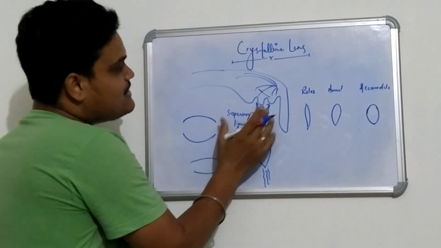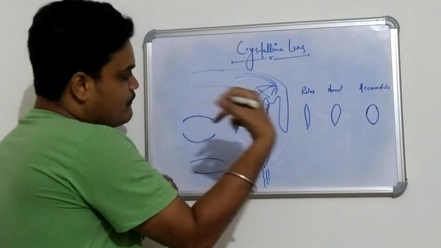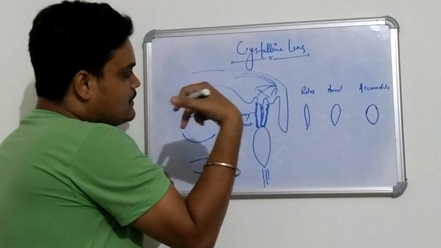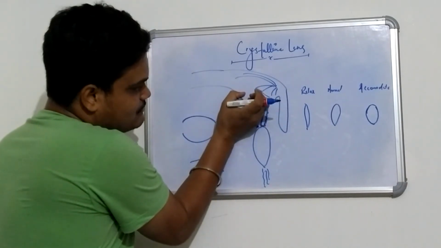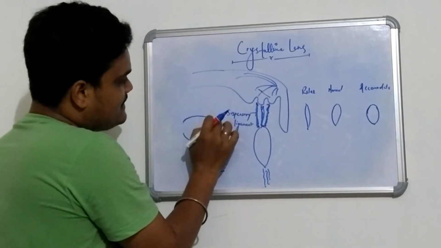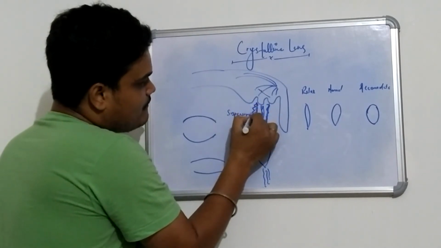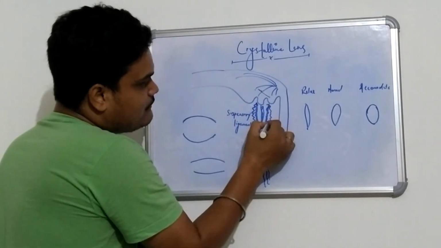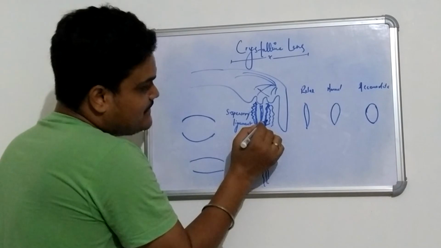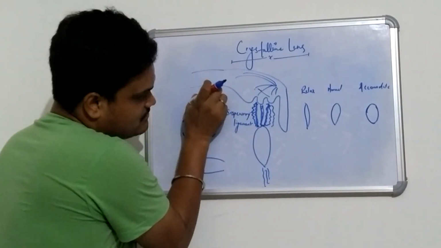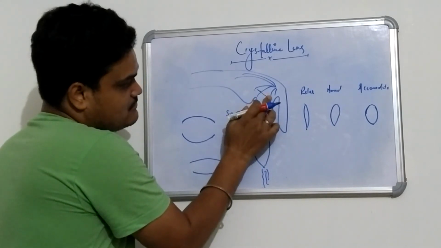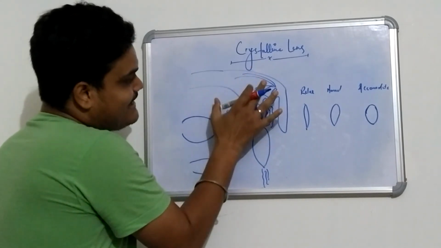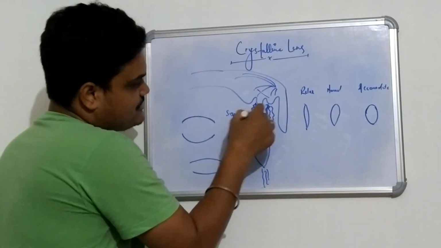Whenever you constrict the biceps, there is a contraction in the muscle, and whenever the muscle contracts, there is bulging. That means the suspensory ligament will fold up. When it constricts, it is folded; when it relaxes, it straightens up.